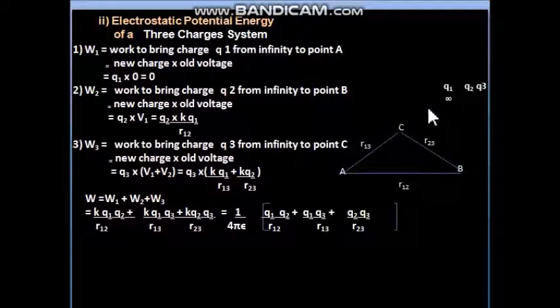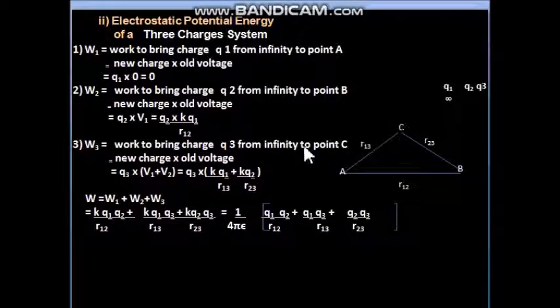Now we have to bring the third charge Q3 from infinity to point C. So let us apply the formula of new charge into old voltage for W3. So what is the work done in the third process? So new charge which is brought, that is Q3, and old voltage now, that means Q3 is brought here, but it has to face voltage of Q1 also, and it has to face voltage of Q2 also.